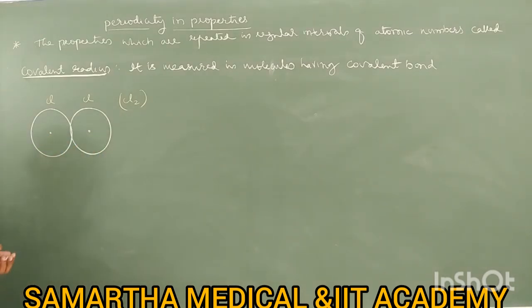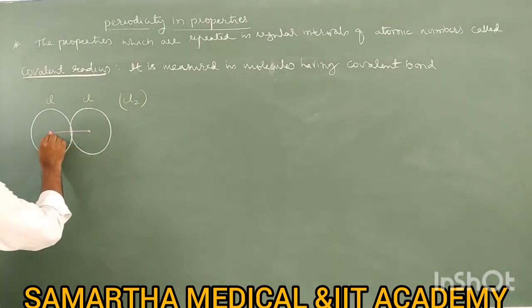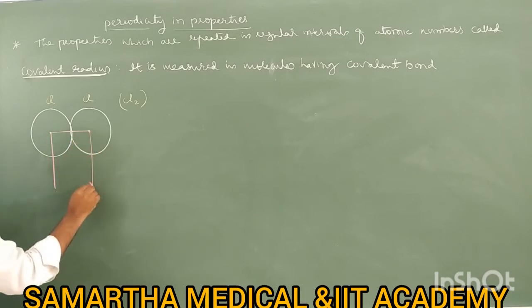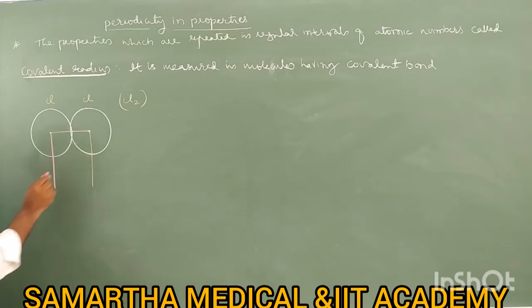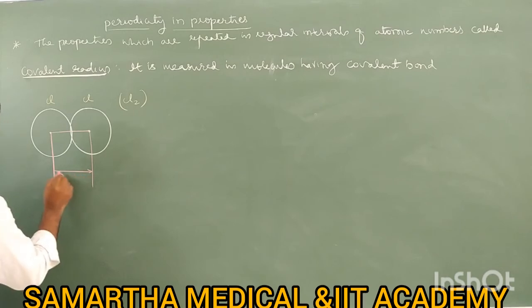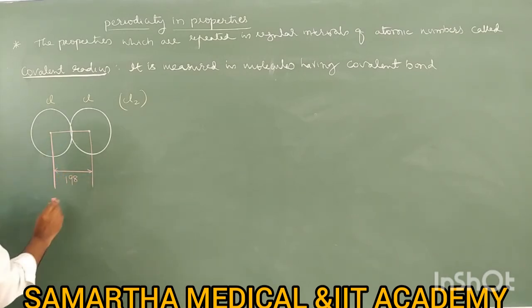Each chlorine has a nucleus. The distance between these two nuclei is called the internuclear distance. This internuclear distance is measured, and it is approximately 198 picometer. So the internuclear distance between two chlorine atoms is 198 picometer. But actually, what we want is the covalent radius.